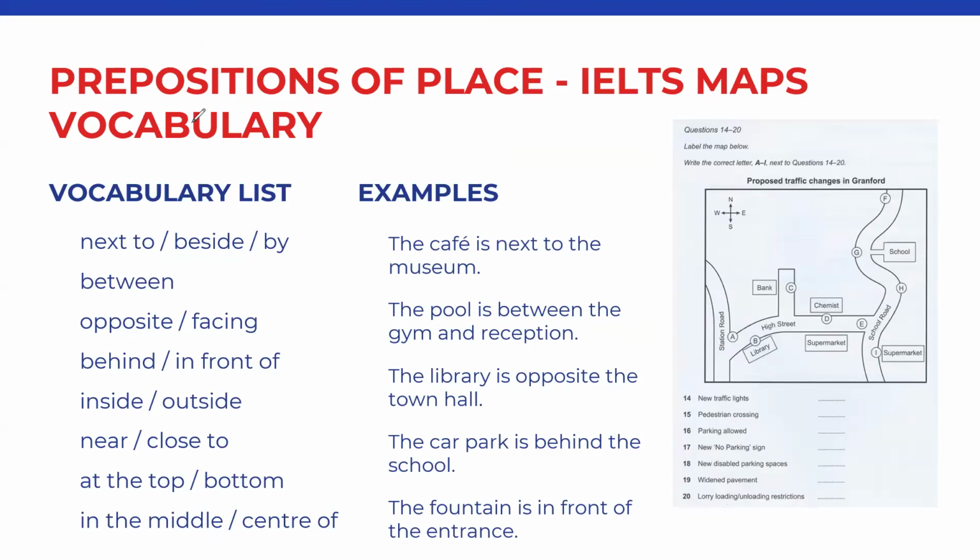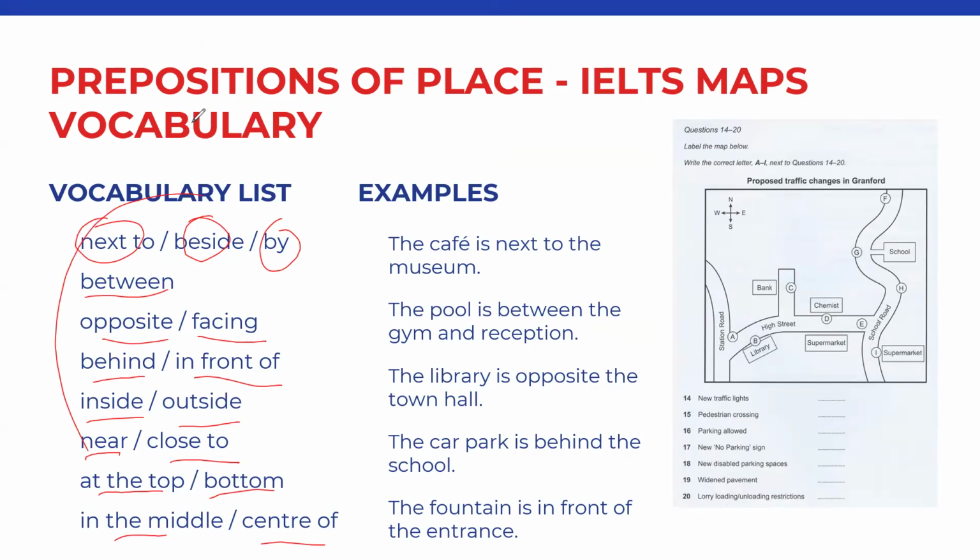For example, these are different prepositions: next to, beside, by, between, opposite, facing, behind, in front of, inside, outside, near, close to, at the bottom, at the top, in the middle, in the center of. So this is the language. You need to know about this.